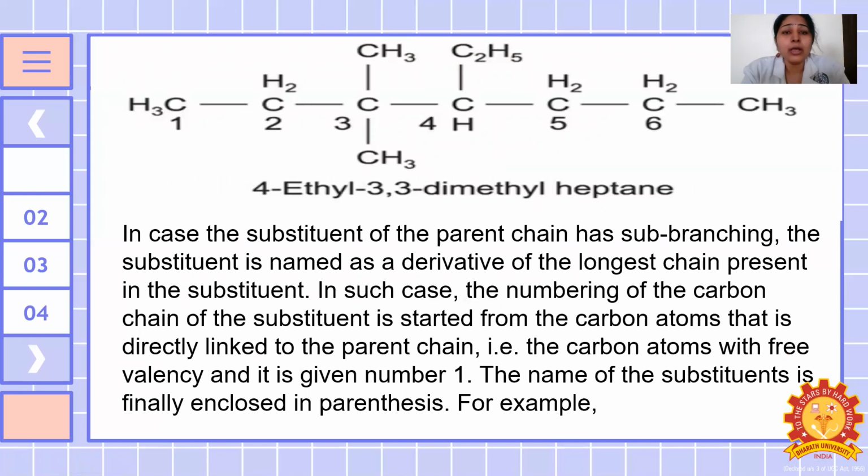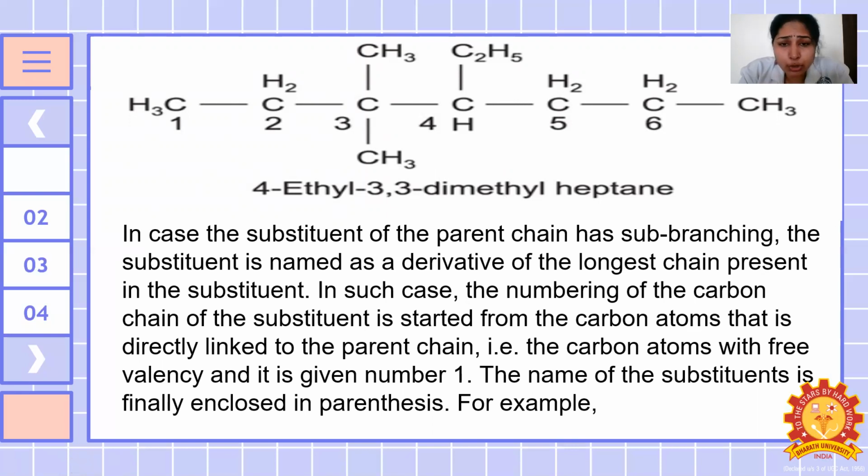So another example is 1, 2, 3, 4, 5, 6, 7. It's heptane. 7 is not mentioned here. So this carbon carries 7. Seventh carbon, so 7 means heptane. Why are they calling it alkane? Again and again I'm telling, it is a saturated hydrocarbon, there is no double bond, heptane. So which position? Third position, 3, 3, here on methyl group, dimethyl, and then 7 carbon atoms, heptane. Fourth position it carries an ethyl group, so 4-ethyl-3,3-dimethylheptane.